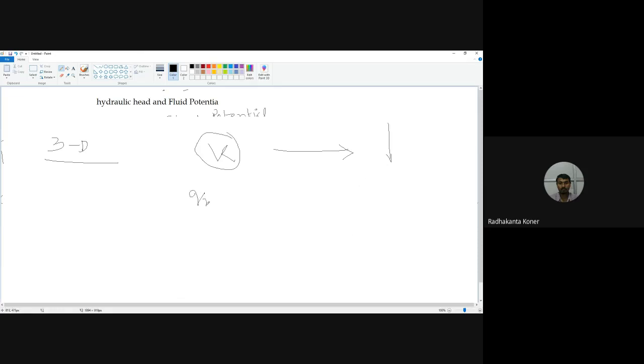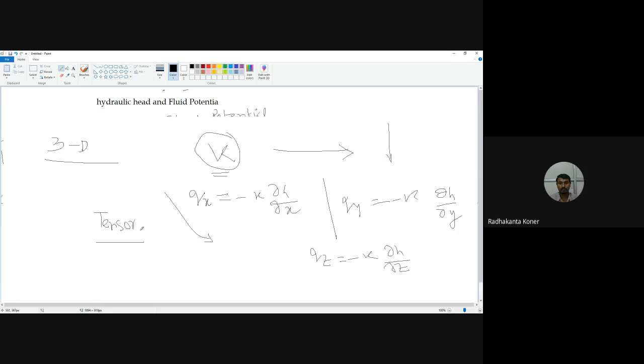Now, if it is initially equal, then we always use this term del H del X, for the y minus k del H del y, the z minus k del H del Z. But if it is a directional property, then from the gradient, there is a flow due to this gradient, and it will be converted to a tensor quantity.